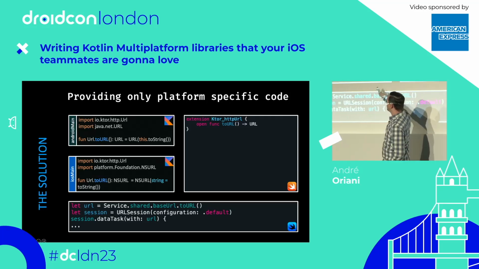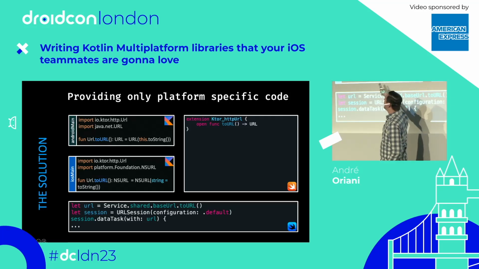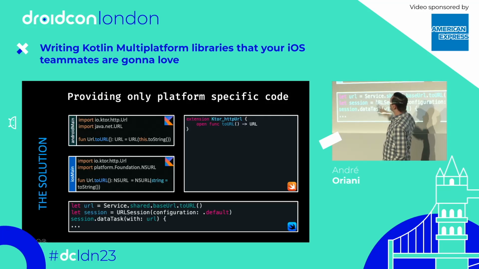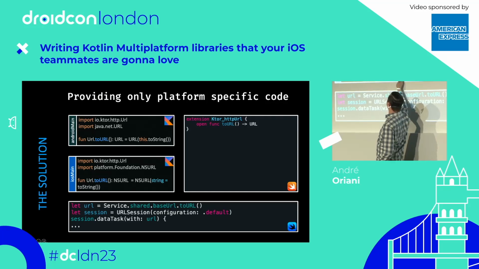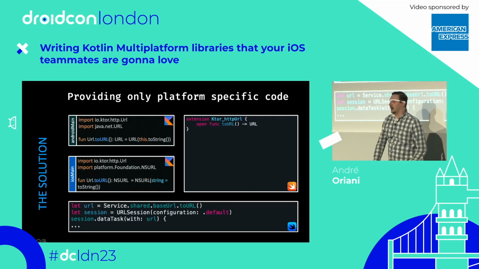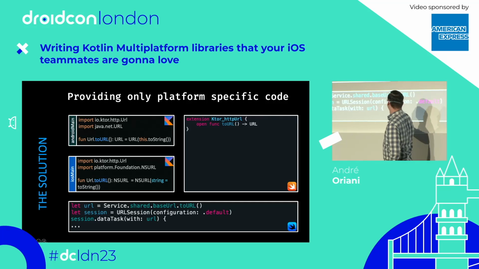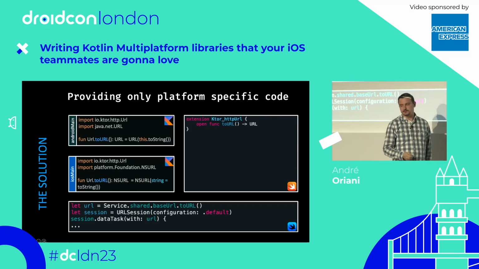So I don't have this extension in common main, but for Android main, I'm defining it to convert to a Java Net URL. And for iOS main, I'm defining it to convert to NSURL, which, thanks to bridging, will be converted to a URL in Swift.